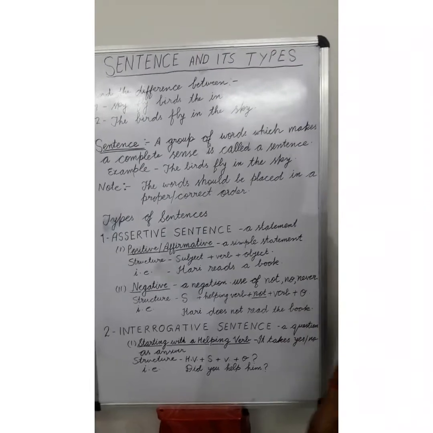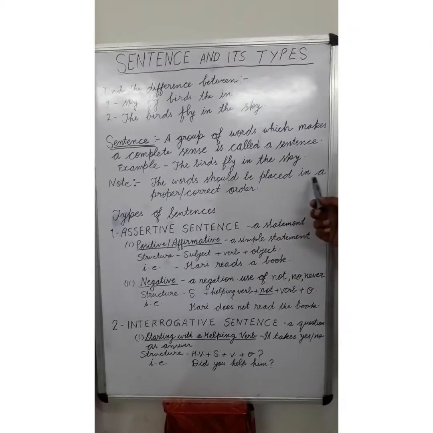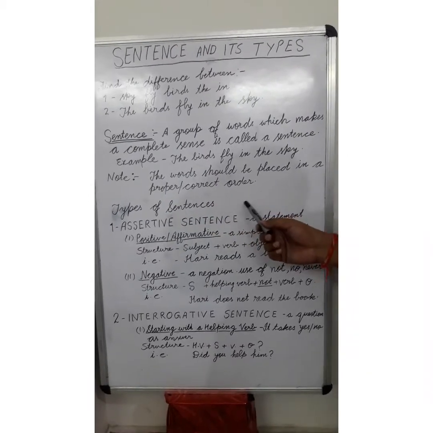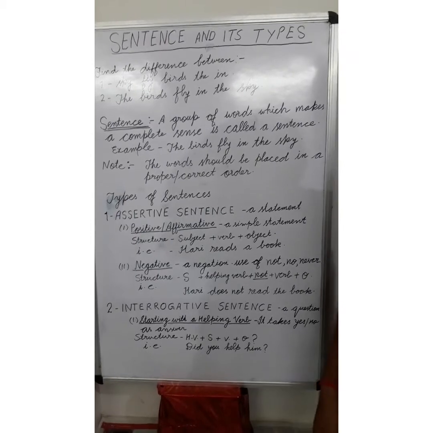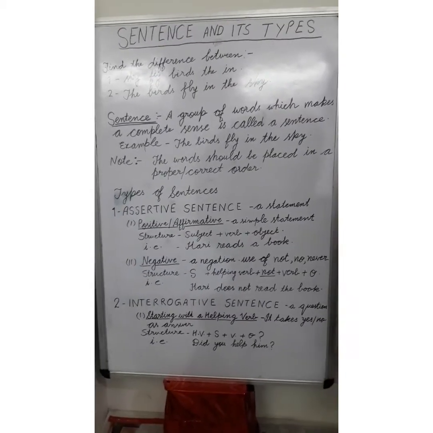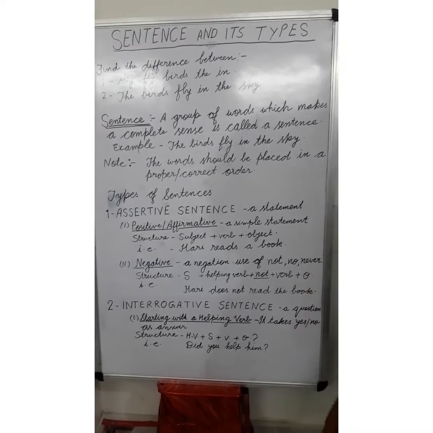One thing is noticeable: the words should be placed in a proper or correct order. So, what is the proper or correct order? That we will study step by step.